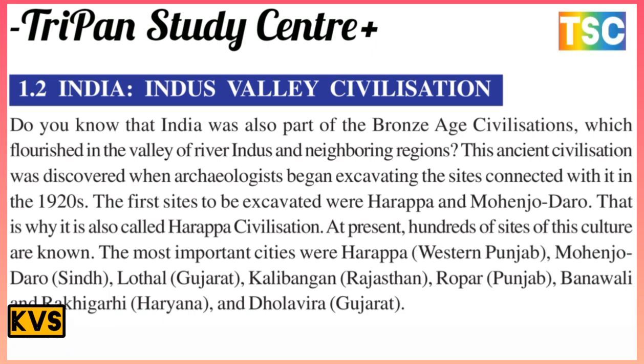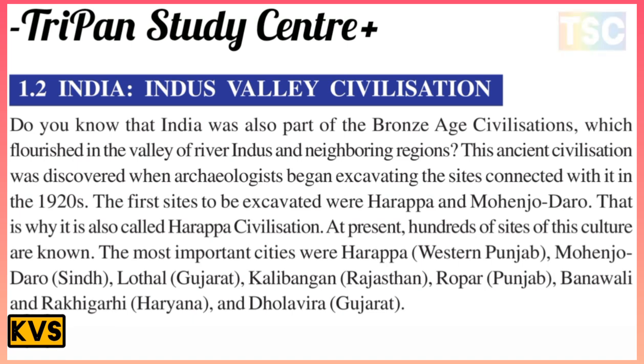Harappa is in western Punjab, Mohenjo-daro is in Sindh, Lothal is in Gujarat, Kalibangan is in Rajasthan, Ropar is in Punjab, Banawali is in Haryana, Rakhigarhi is in Haryana, and Dholavira is in Gujarat. These are the most important sites.